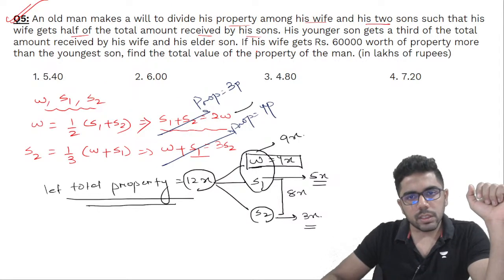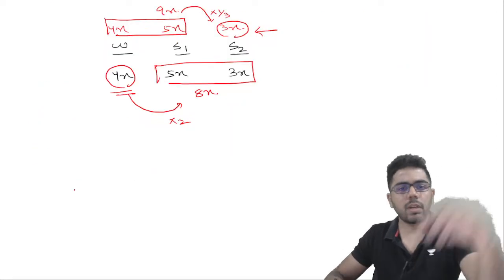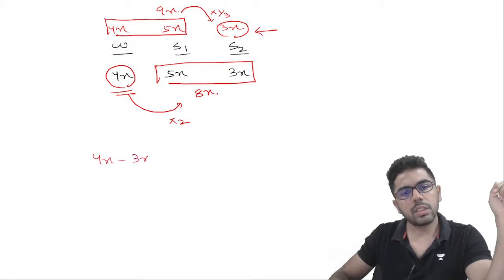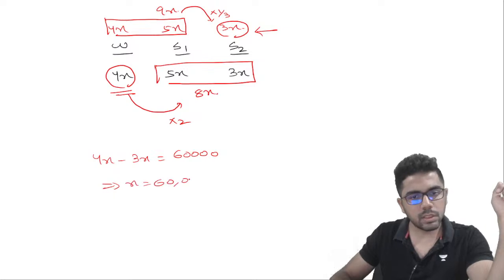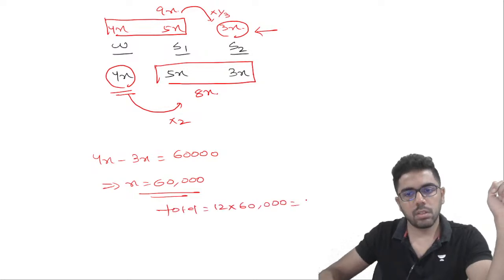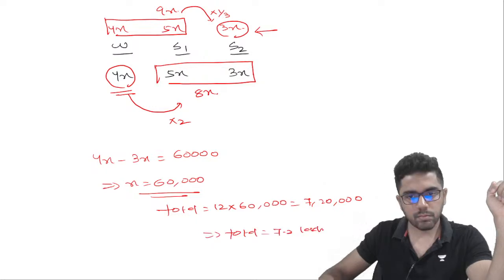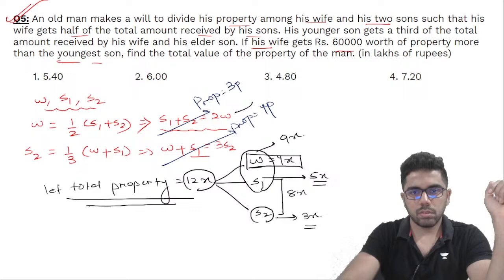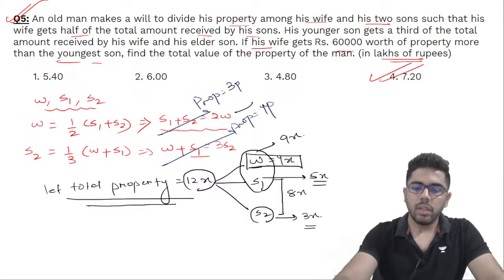So if the wife gets 60,000 worth of property more than the youngest son, how much is the wife getting? 4x. How much is the youngest son getting? 3x. And this difference is given as 60,000, so x is basically 60,000. So the total property is 12x, so 12 into 60,000, which comes to 7,20,000, that is 7.2 lakhs. Is this making sense, all of you? The question asks for the total value of the property in lakhs of rupees, so 7.2 lakhs.